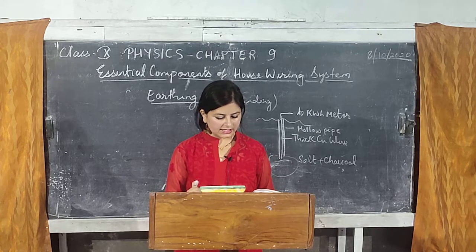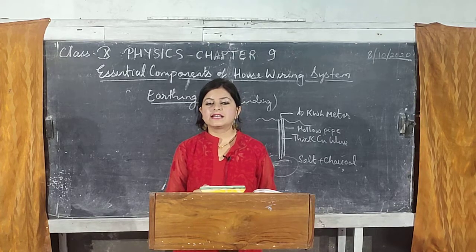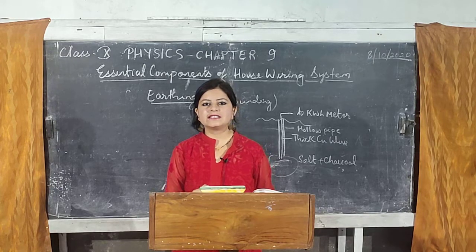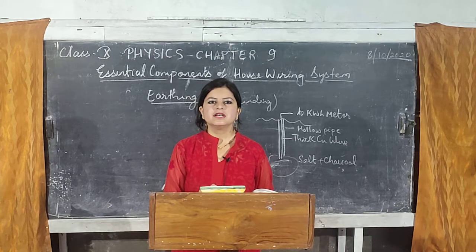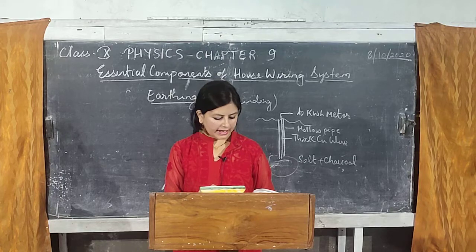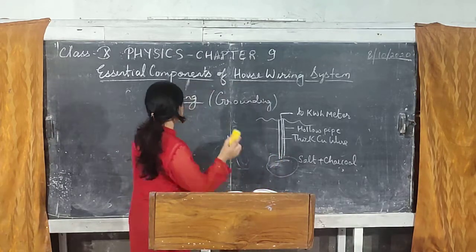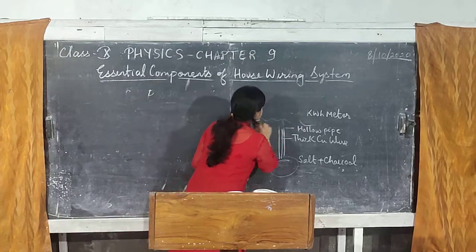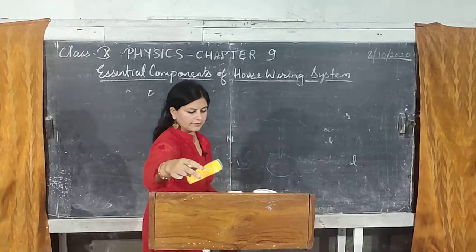It also saves the wires from catching fire, because if there is excessive flow of current, the wires will get heated up and may catch fire, but if it goes directly to the ground, the wires do not catch fire. This was local earthing. Next we will come to earthing of an appliance.